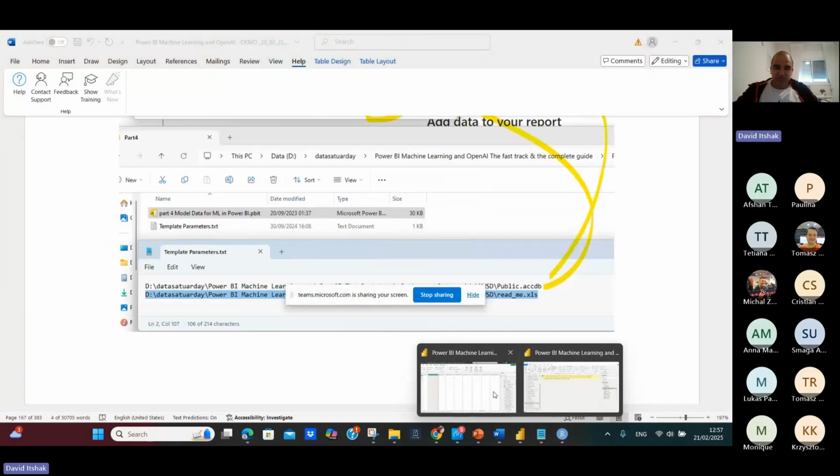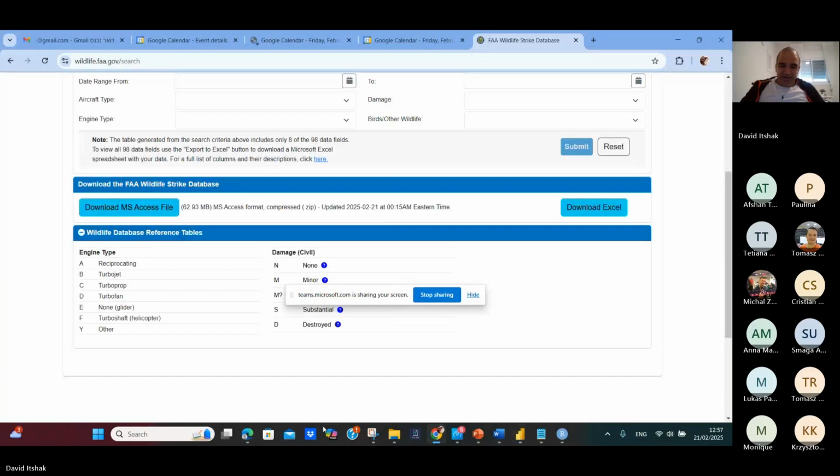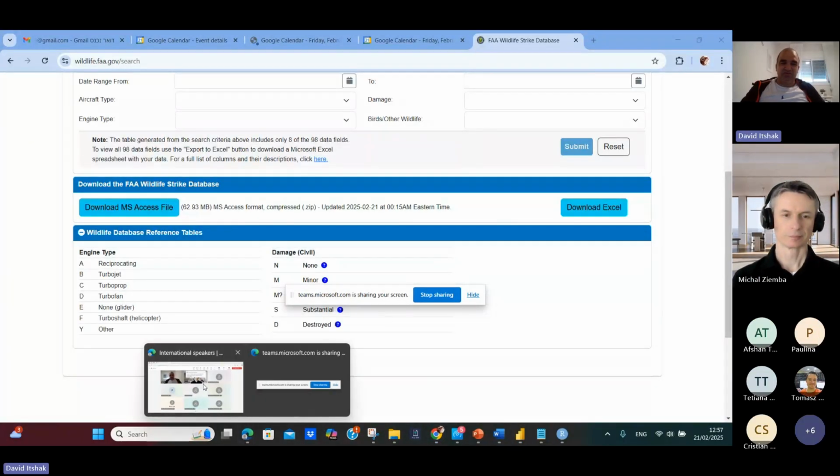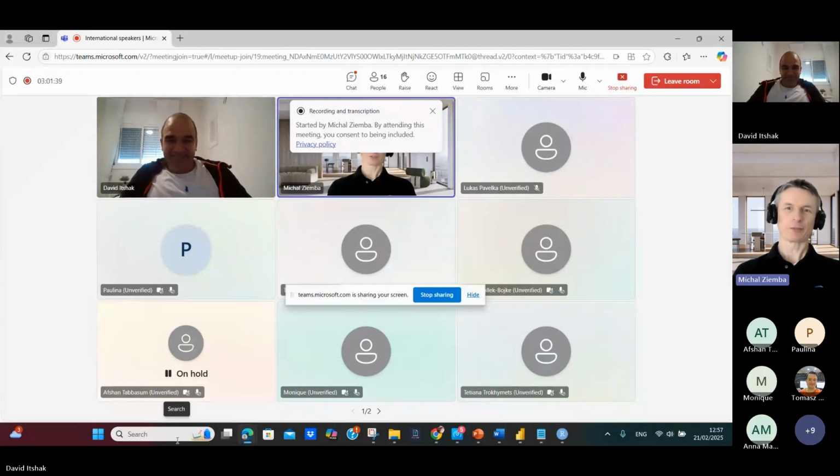So this is all the flow, how we take raw data from worldwide flight reports and create it ready for the Azure ML. And that's all. Yitzhak, it was super fast.